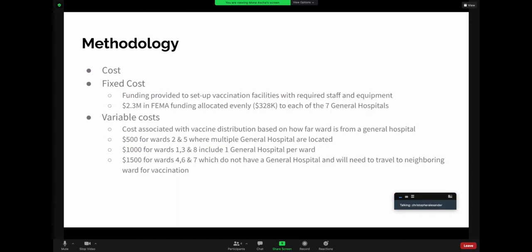One of the things we wanted to focus on was the cost of distributing the vaccine as part of our objective. So we split that up into 2 different types of costs: a fixed cost, which would be equal for all locations, and we got numbers from the federal government to set that up. And then variable costs by ward, which was based off of the number of hospitals in a particular ward. Wards with more hospitals would have a lower variable cost than wards with fewer hospitals. So you can see we've set up 3 different levels of costs there, from 500 to 1,500 based off that metric. Next slide.